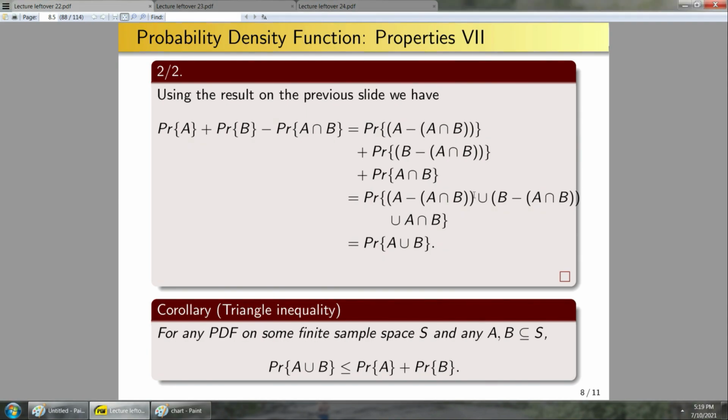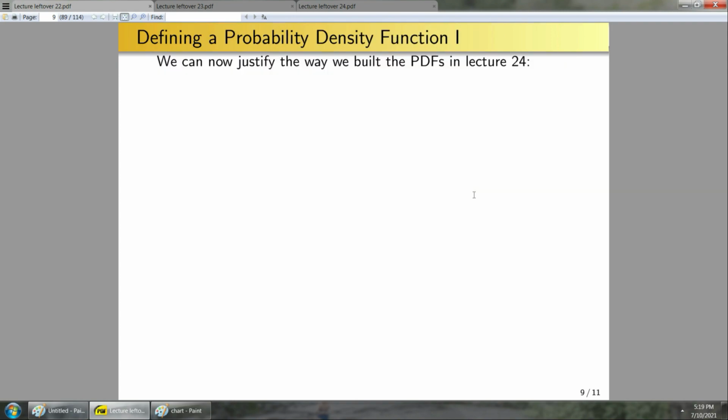Okay, so now we'll end with a pretty powerful theorem, or really idea. We can now justify the way that we built the PDFs in lecture 24. So recall in lecture 24, when dealing with, say, rolling 2 die, or when dealing with the problem of the sum of the result of 2 die, I built a function that I only defined on the elementary events, and I claimed that it was a probability distribution function. Some students rightfully called me out on Piazza for that, saying, hey, you only defined it on the elementary events. How is this a PDF?